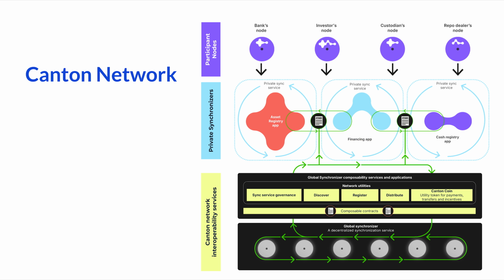The global synchronizer facilitates composability of Daml apps by providing default infrastructure to synchronize transactions that span multiple Daml applications. With Daml, Canton, and the global synchronizer, atomic transactions can be executed across multiple apps without making trade-offs around trust, relying on an intermediary, or sacrificing privacy. The global synchronizer comes with a range of network utilities that participants can run on their nodes and which facilitate composability of Daml apps on the Canton Network.